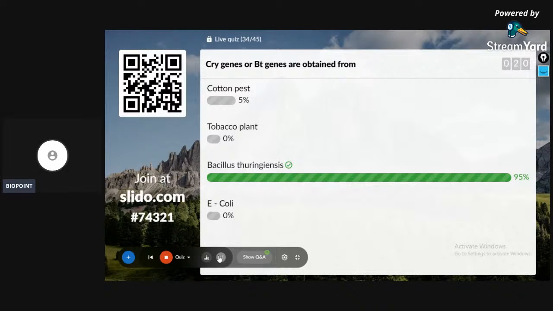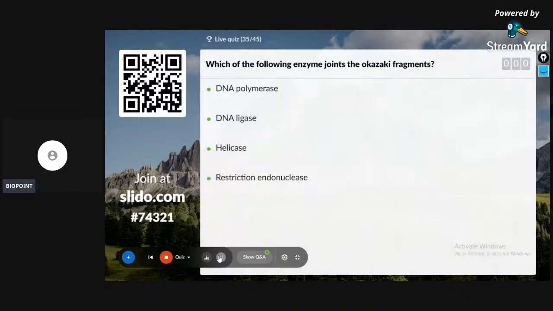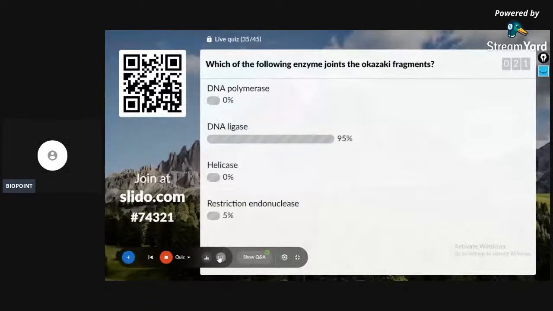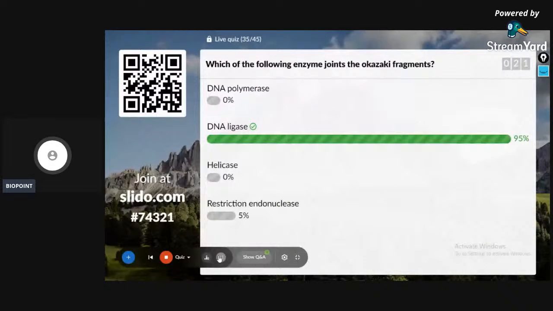35th question on the screen. Which of the following enzymes joins the Okazaki fragments? Is it DNA polymerase, DNA ligase, helicase, or restriction endonuclease? Hope everyone voted for the question. Yes, the correct answer is DNA ligase.